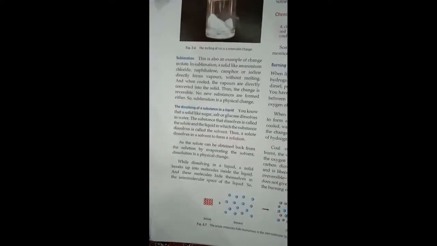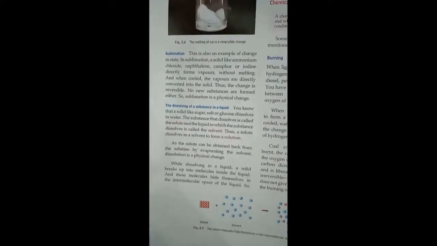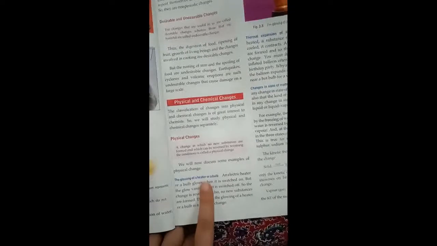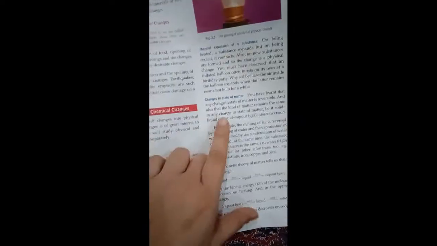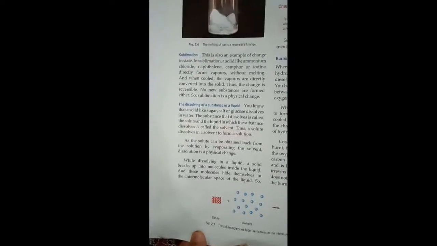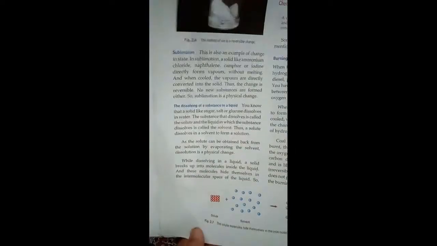If anyone asks you for 5 examples of physical changes, you can state them. The first one is the glowing of a heater or a bulb, then thermal expansion of a substance, changes in the state of matter, sublimation, and the dissolving of a substance in a liquid. These are all physical changes.